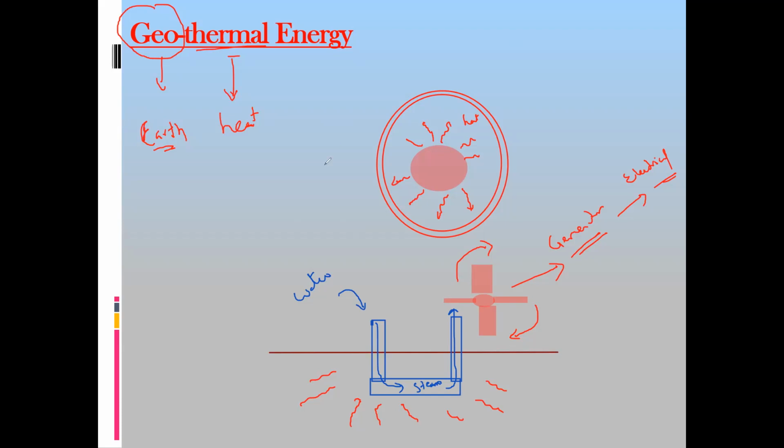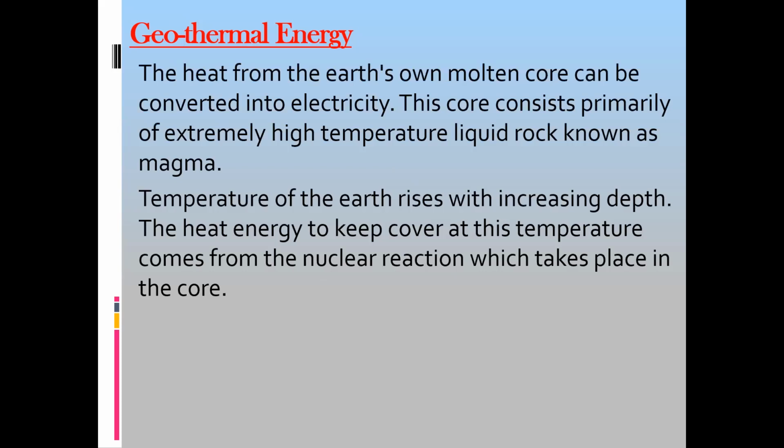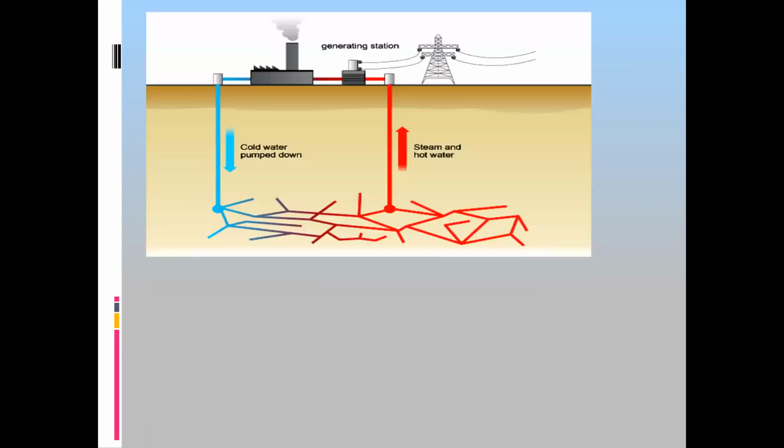But again, it is not feasible for all places, because only some parts of the earth's crust are too hot. It is more suitable at a site with volcanic activity, because where you have active volcanoes, the earth's crust is at a higher temperature compared to a region with inactive volcanoes. At the site of an active volcano, you can make a pipeline and add water which converts into steam, and that will rotate the turbine to produce electricity.